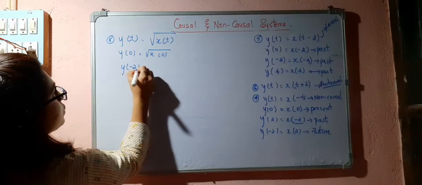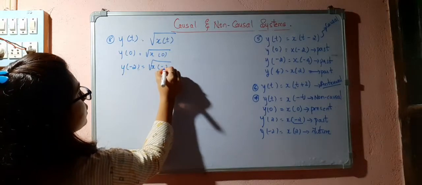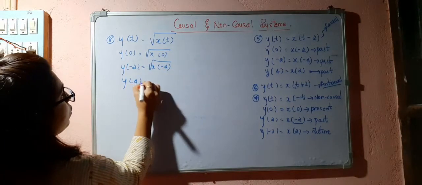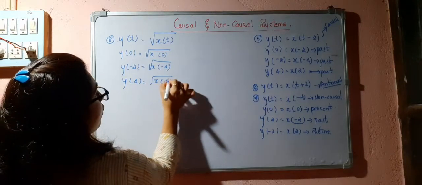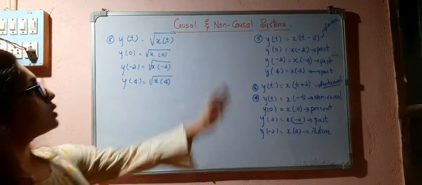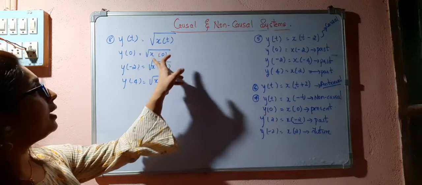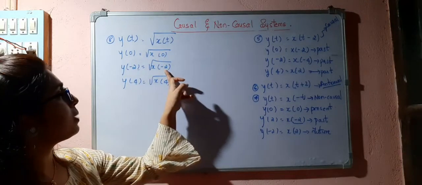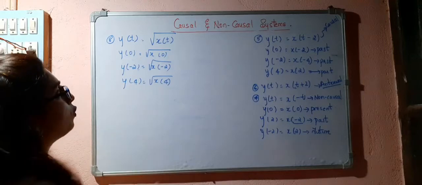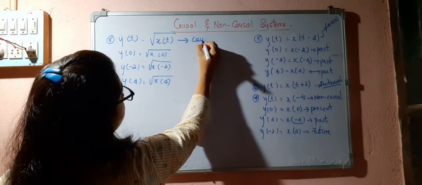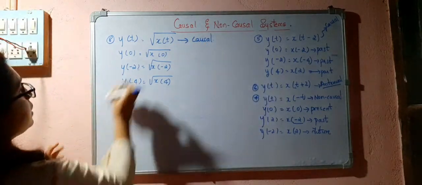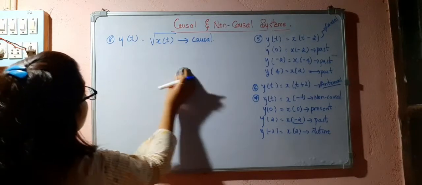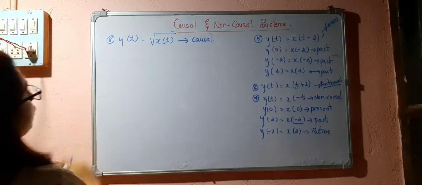y of minus 2 is equal to square root of x of minus 2. y of 4 is equal to square root of x of 4. Whatever it is, I am taking the square root of this particular signal, but it is depending upon the present values. I am applying minus 2, here also it is minus 2. 4, here also it is 4. So this is the causal system, because it depends only on the present value of the input.